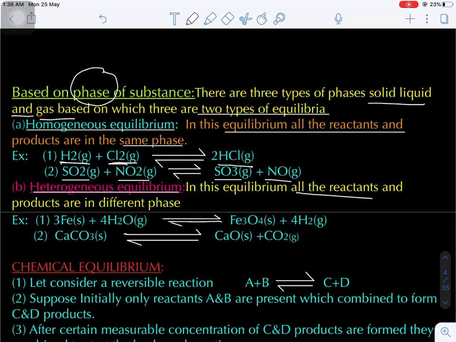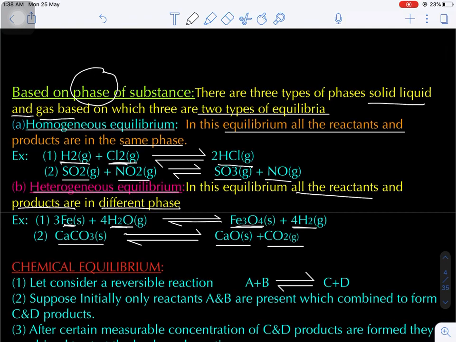In this, all the reactants and products are in different phases. Same phases, homogeneous; different phases, heterogeneous. Let's suppose iron combining with superheated steam, that is water in the gaseous state, to give iron oxide Fe3O4 and dihydrogen gas. Now iron is a solid, water is steam, that is the gaseous vapor state, Fe3O4 is solid, H2 is gaseous. One more example: limestone is a solid which decomposes to give CaO solid and CO2 gas. Are you getting my point?